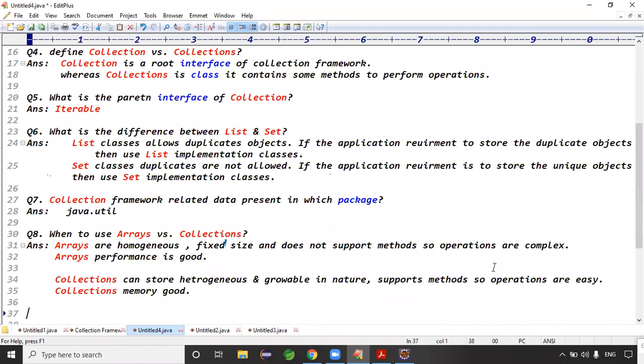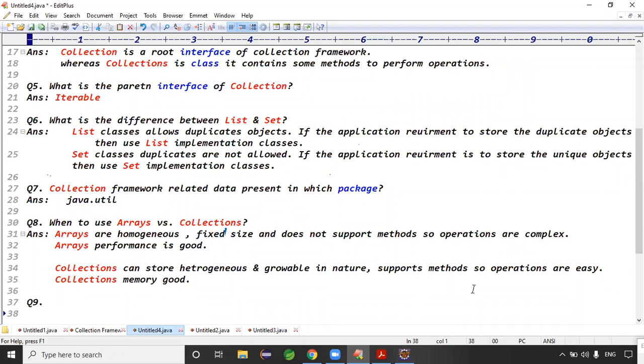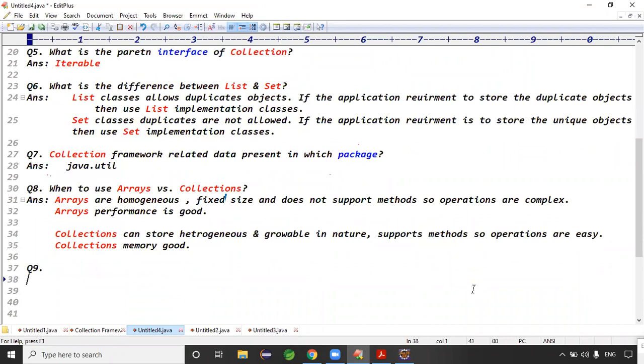Guys, there's a question number 9. Can collections store primitive data?